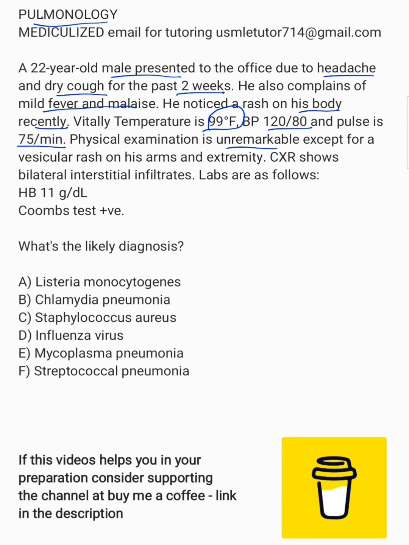Physical examination is unremarkable, except for a vesicular rash on his arms and extremities, which means legs. Chest X-ray shows bilateral interstitial infiltrates. Labs are as follows: hemoglobin is 11, just mild anemia, and Coombs test is positive. So, what's the most likely diagnosis? Here, this patient is having some sort of pneumonia going on, but the pneumonia is very mild. So when you think about mild pneumonia, one thing that comes to mind is mycoplasma.